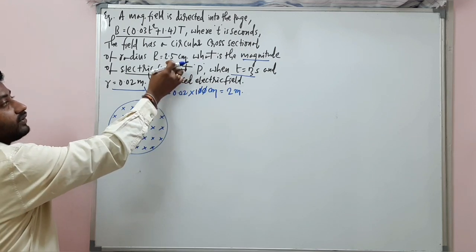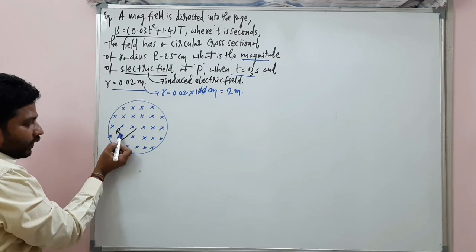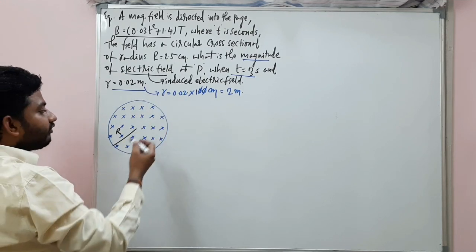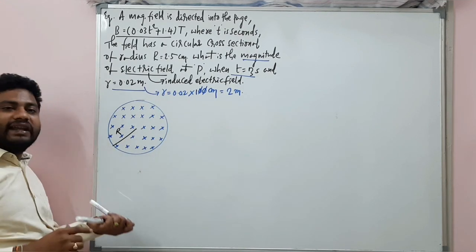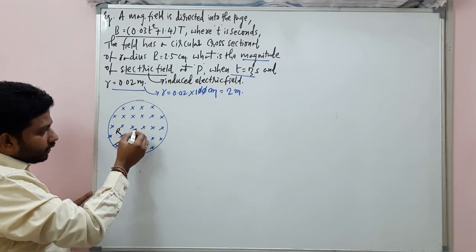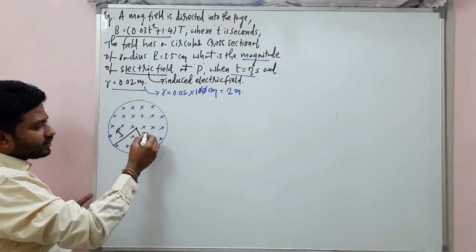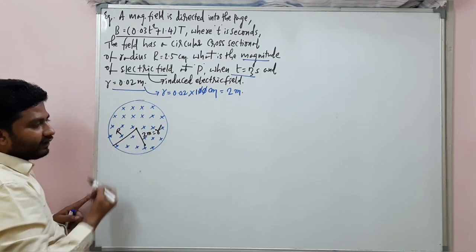Whereas here we can see 2.5 centimeter. This is 2.5 centimeter. We need to find out the induced electric field at a point only 2 centimeters. Look at here. At a point only 2 centimeters. So somewhere here. So this is 2 centimeter, which is your small r value.